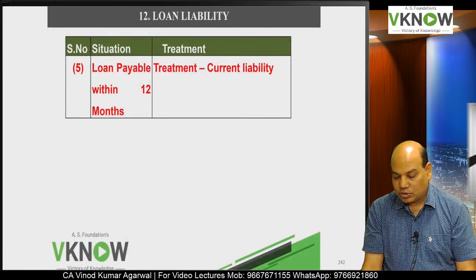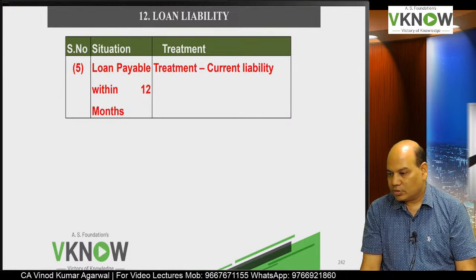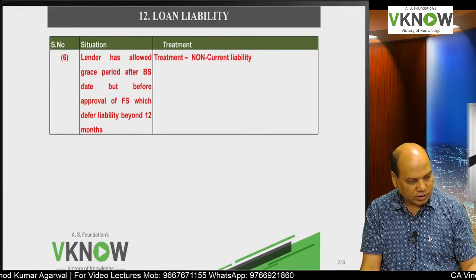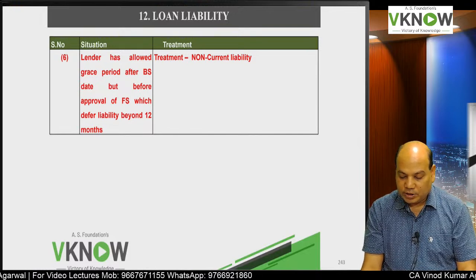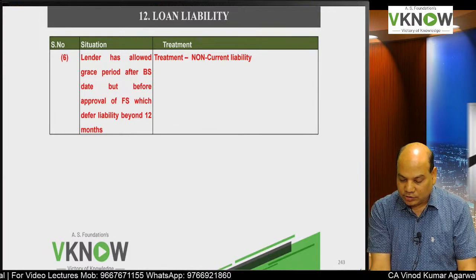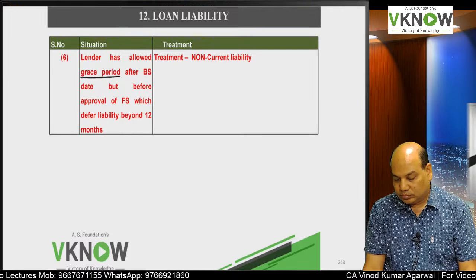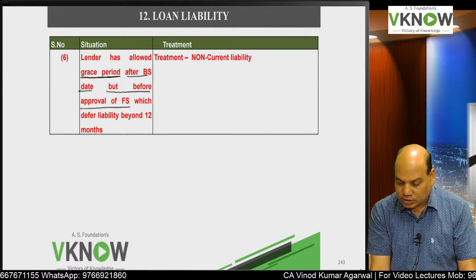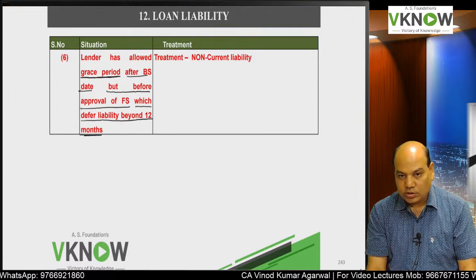Now next is, suppose there is a loan, but now the loan is payable within 12 months. Then such loan will be treated as current liability. Number 5 was the easiest one. Number 6, lender has allowed grace period. Grace period means some more time to rectify your breaches. After the balance sheet, grace period was allowed, but before approval of the financial statements, which defers liability beyond 12 months.